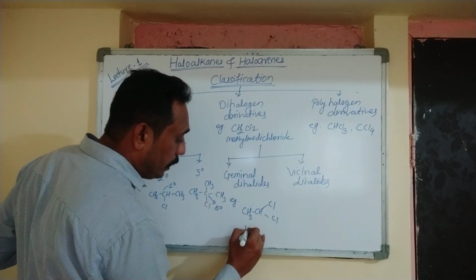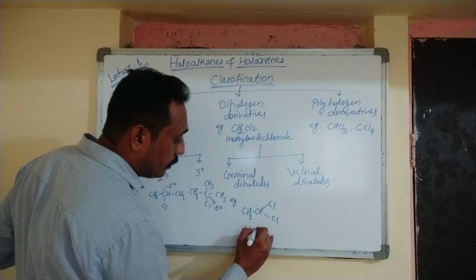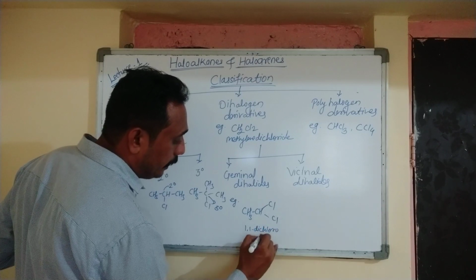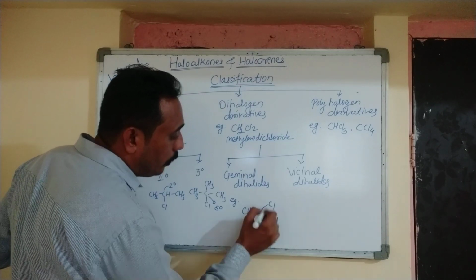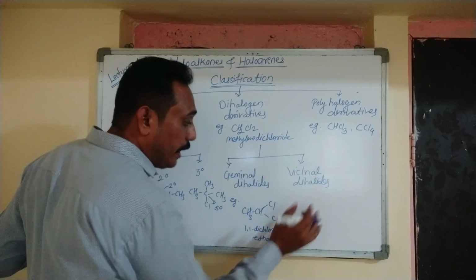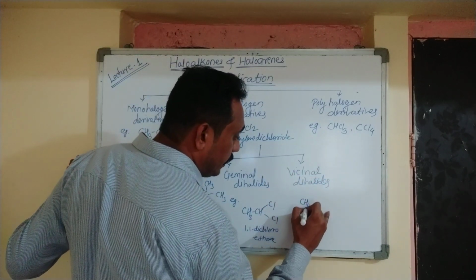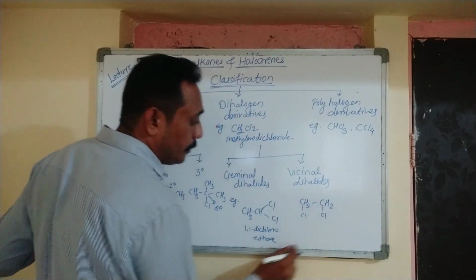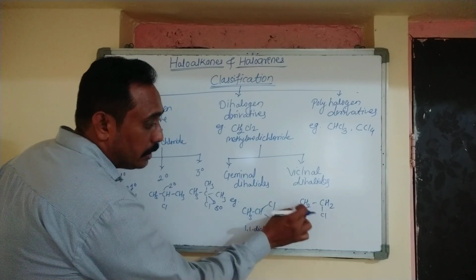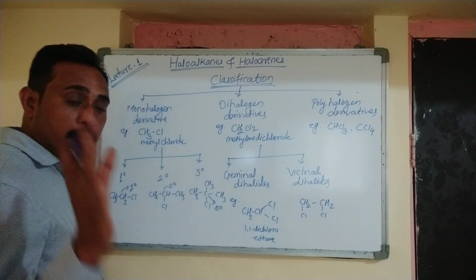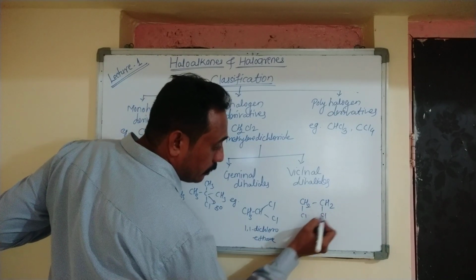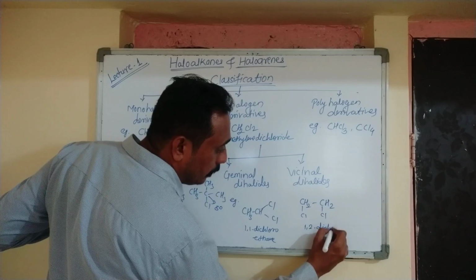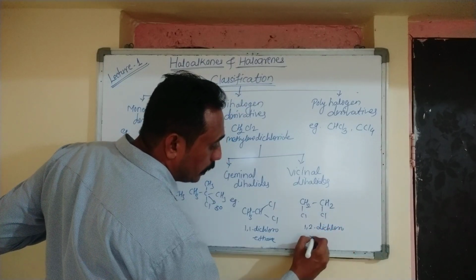So this is 1,1-dichloroethane. What is the name of the compound? 1,1-dichloroethane. In vicinal dihalides, the halogens are attached to adjacent carbon atoms. So here they are attached on one carbon. Here the halogens are attached to adjacent carbons. So the name of this compound is 1,2-dichloroethane.